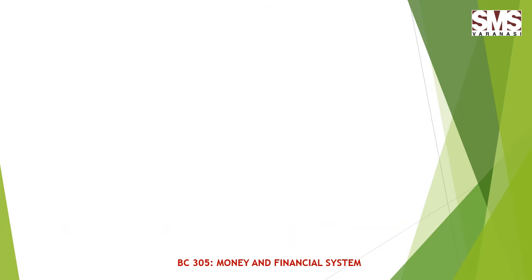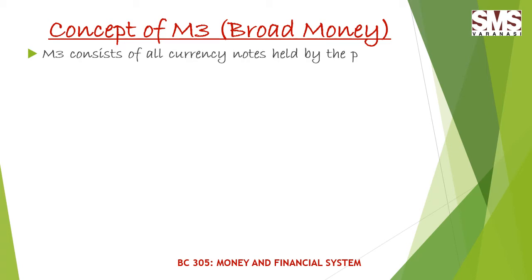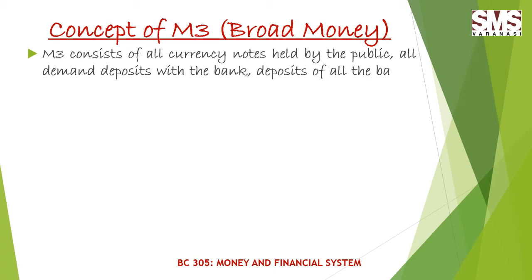Now talking about the concept of M3. M3 is a broad money concept and it consists of all currency notes held by the public, all demand deposits with the bank, all deposits of the bank with RBI, and the net time deposits of all the banks in the country.